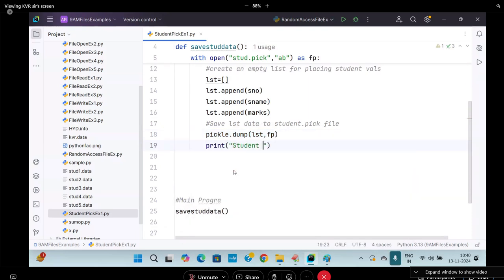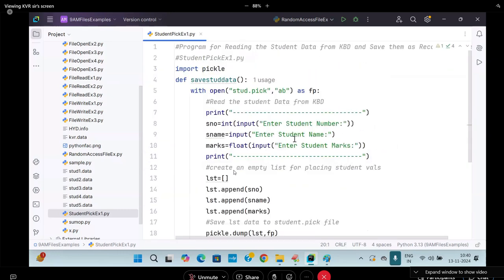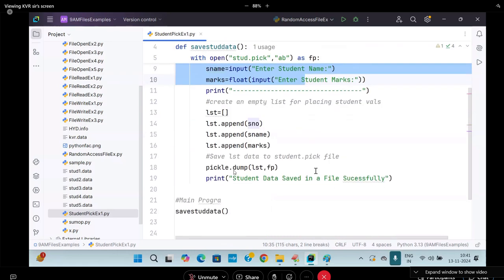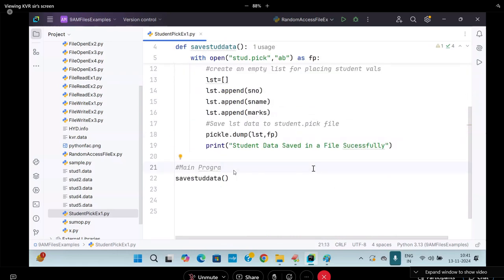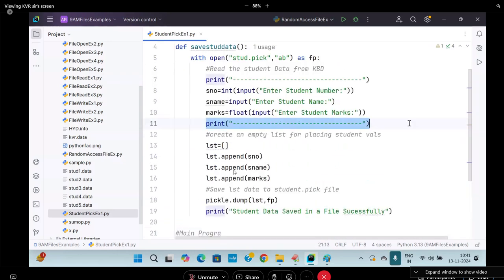Student data saved in a file successfully. Are you following me? This is my concept. Done. Now I will run my code. So how will I run my code?